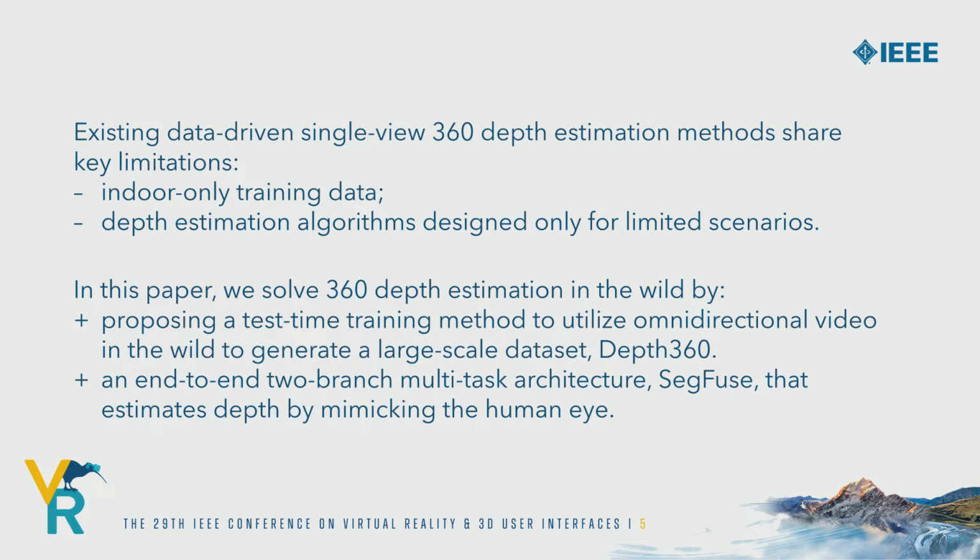Previously, there is no existing omnidirectional dataset that includes dense depth maps for outdoor scenes due to physical restrictions of imaging devices. An existing method designed for only indoor scenes shows bad performance for an extended domain of scenes. In this paper, we achieved depth estimation in the wild through repurposing 360 internet videos. We first proposed a test-time training method for generating a large-scale dataset, Depth360. We then present a multitask network to take advantage of the dataset by mimicking the human eye.